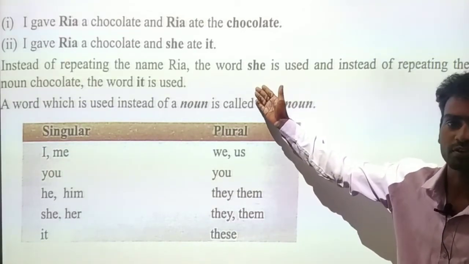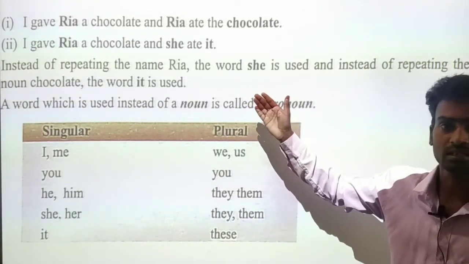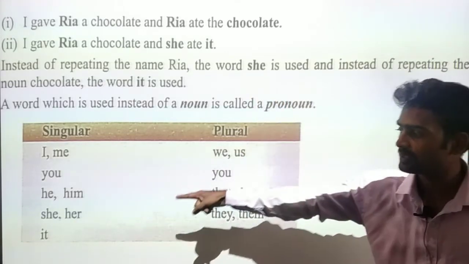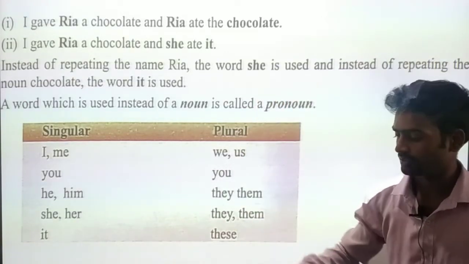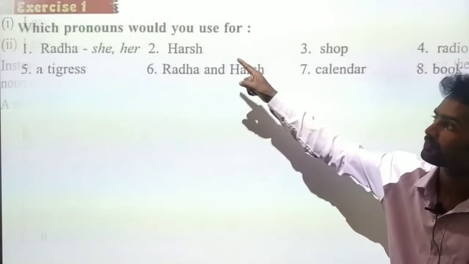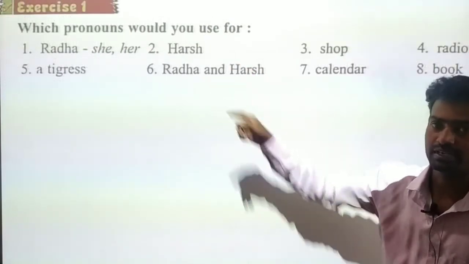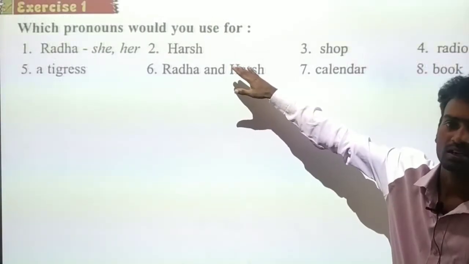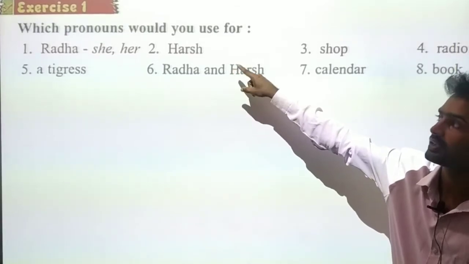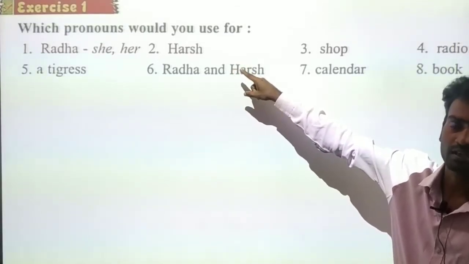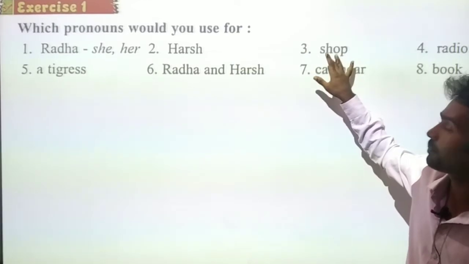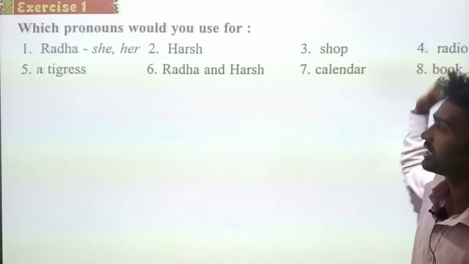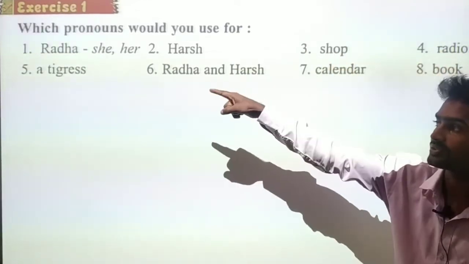As I showed you before, Radha is a girl, right? Feminine gender. What we say? She and her. The same way here they used she, her. For Harsh, what are we supposed to use? It is a masculine gender. Shop. What are we supposed to use? Radio. A tigress.